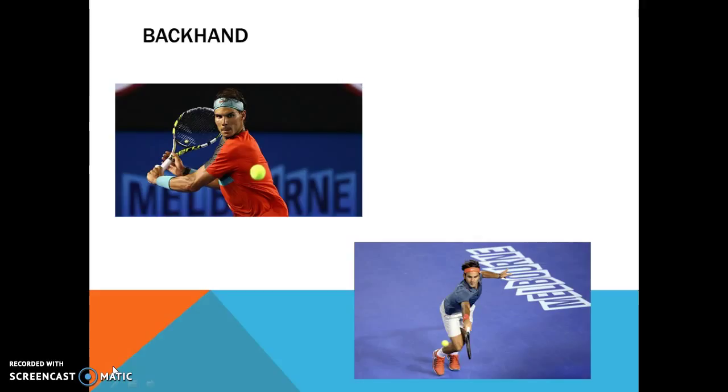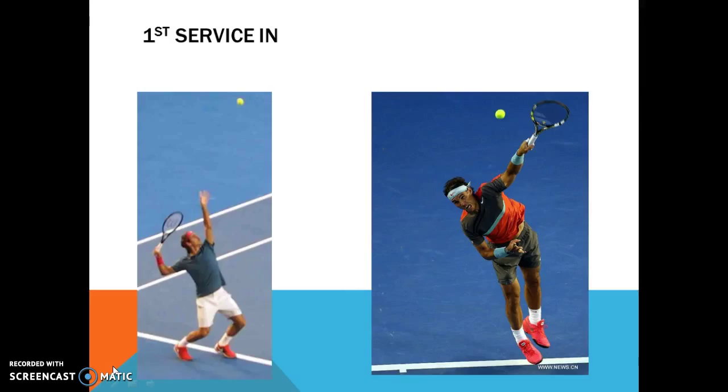A stroke played with the back of the hand facing the direction of the stroke, with the arm across the body hitting the ball on the non-dominant side of the body, leaving the racket at the end of the movement on the dominant side of the body.